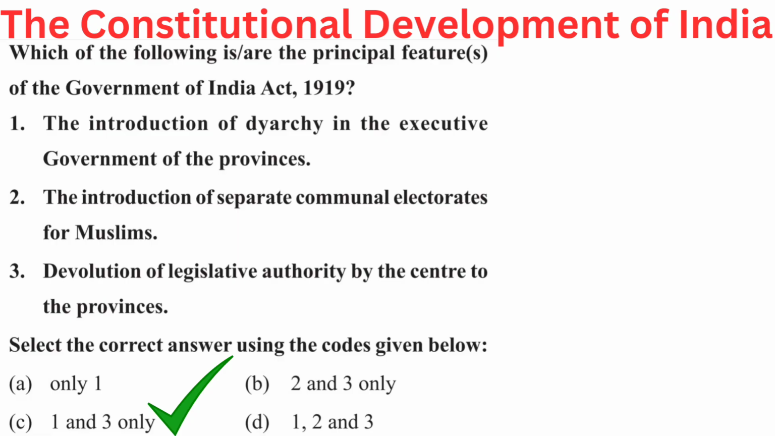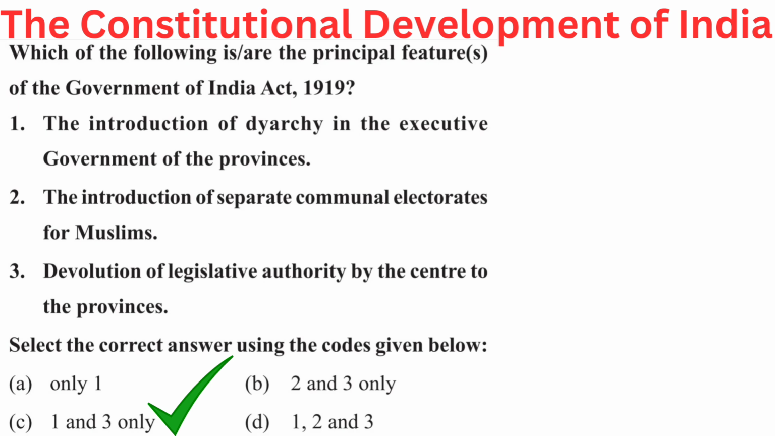Your question is, which of the following is or are principal features of the Government of India Act 1919? 1. The introduction of diarchy in the executive government of the provinces. 2. The introduction of separate communal electorates for Muslims. 3. Devolution of legislative authority by the centre to the provinces. Select the correct answer using the codes given below.